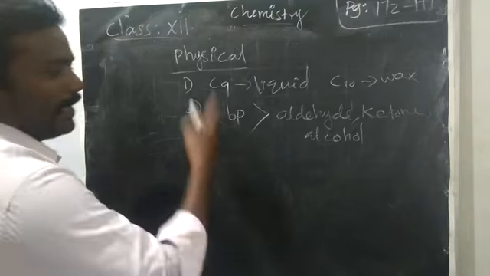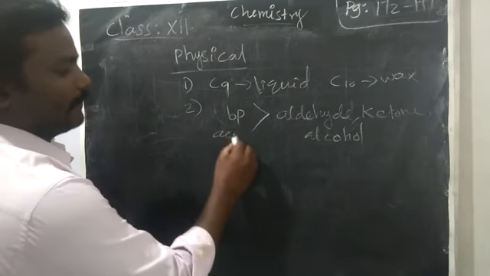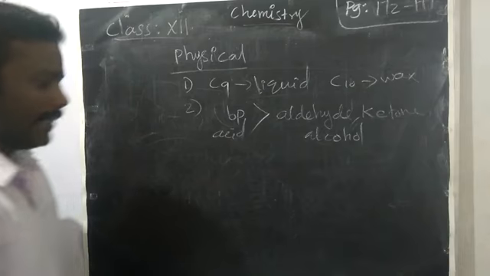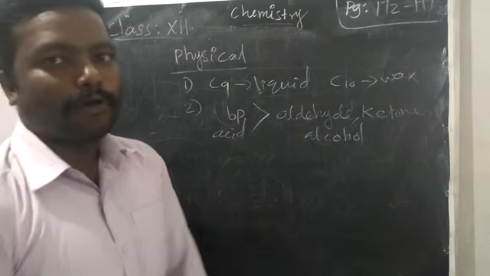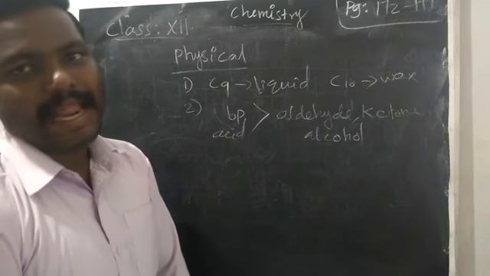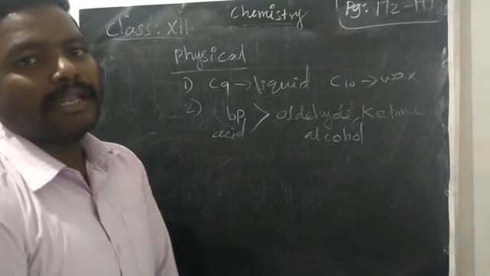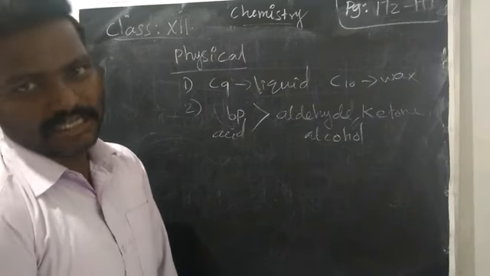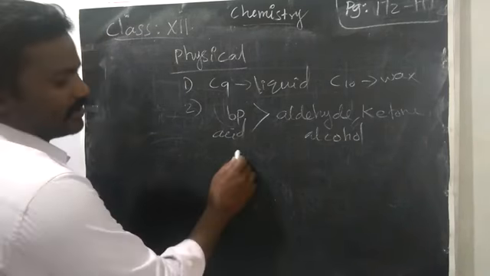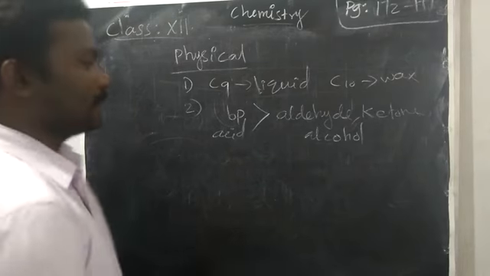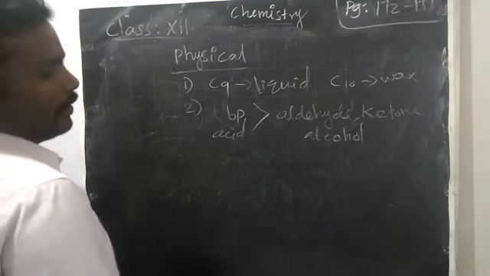Why is the boiling point of acid higher than that of aldehyde, ketone and alcohol? Acid can form hydrogen bonds efficiently with each other. Because of that hydrogen bond, it will form a dimer structure. Because of the dimer structure, it has a higher boiling point than aldehyde, ketone and alcohol.